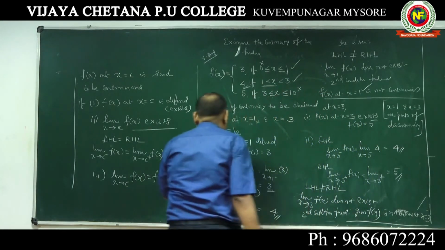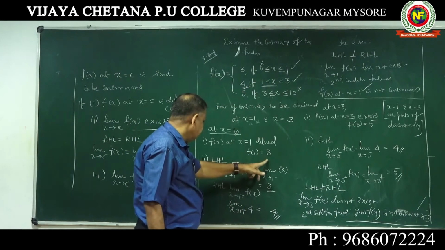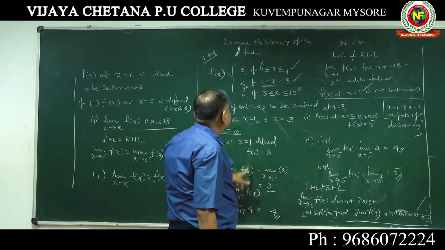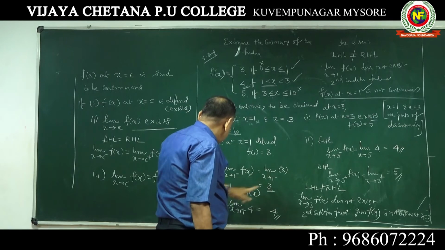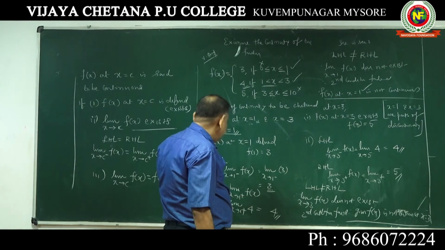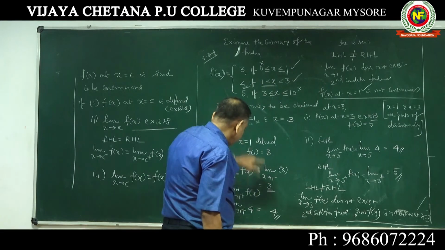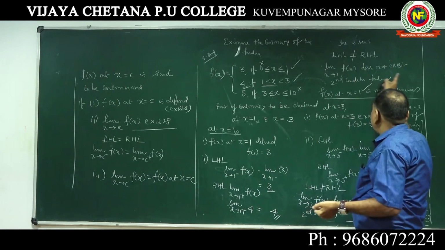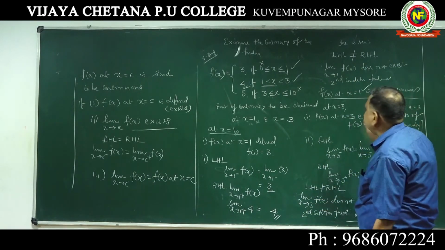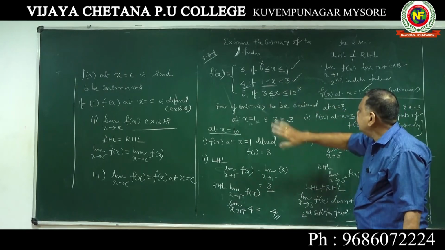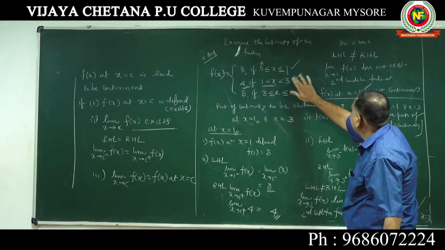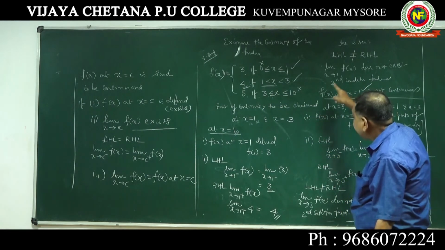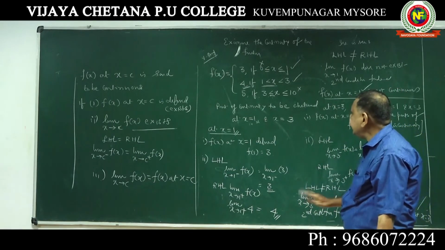At x equal to 1, it is defined, it is 3. Take LHL, the left hand limit x tending to 1 minus of f of x, which is 3; x tending to 1 plus of f of x, that is x greater than 1, is 4. LHL is not equal to RHL, therefore the limit does not exist, second condition failed, not continuous. Similarly we check for 3. f of x at x equal to 3 is defined, it is 5. The third condition does not come here, because the second condition failed.